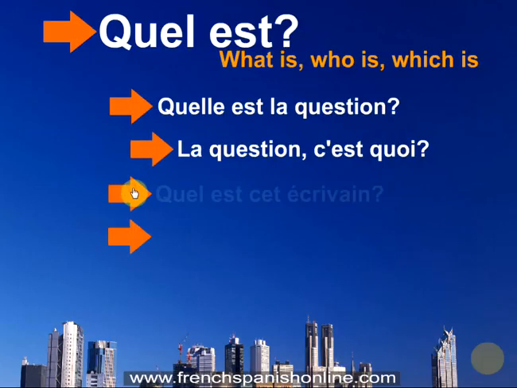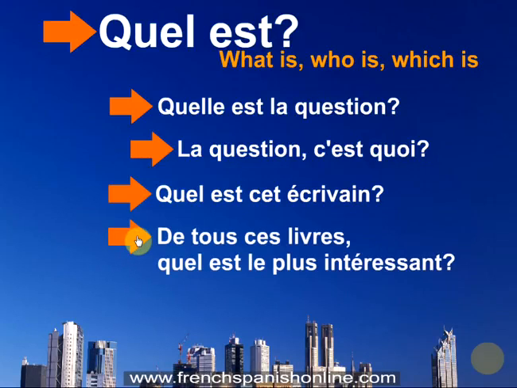Now, to translate who is, in this example, who is this writer? Quel est cet écrivain? Here, you can also say qui est cet écrivain? But quel est cet écrivain is perfectly correct. And last example with which is, here, of all these books, which one or which is the most interesting? So in French, de tous ces livres, quel est, to translate which is, quel est le plus intéressant?